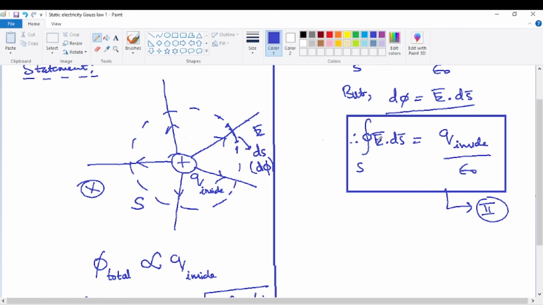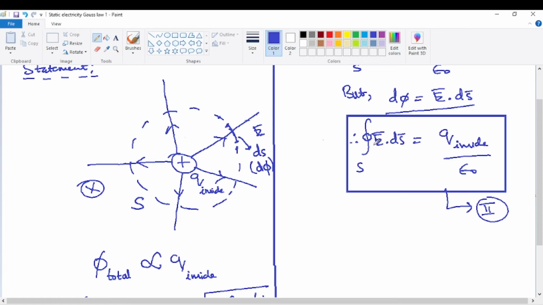In this, E is the electric field produced by what? The total charge inside. What if we take a charge outside? Then also this Gauss law equation will still be applicable. What is the reason for this? Now this field will be the resultant of the field due to the inside charge, E1, and the field due to the outside charge. So if E is taken as E1 plus E2, then we'll have two terms.